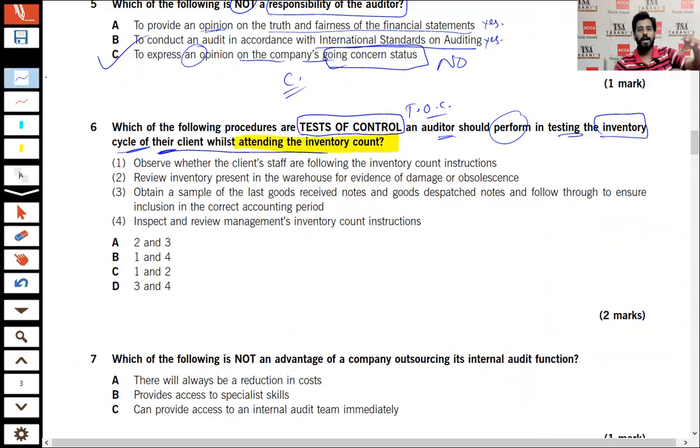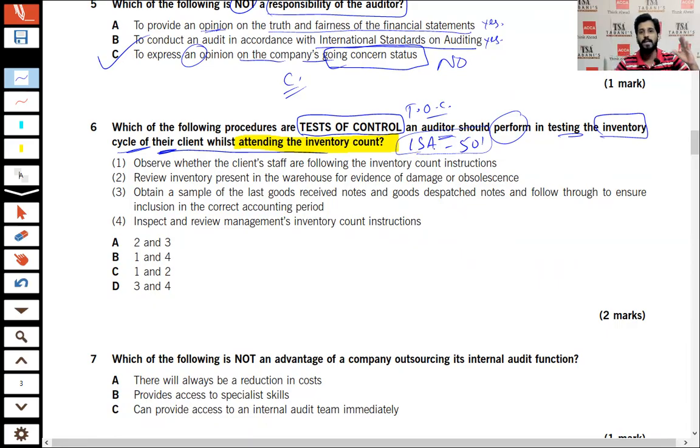Remember that inventory counting is actually the responsibility of the management. And when my staff will be counting the inventory, for example, you will have to attend my inventory count. And this is covered under ISA 501, audit for special considerations. I'm not going to go in depth on this ISA 501.